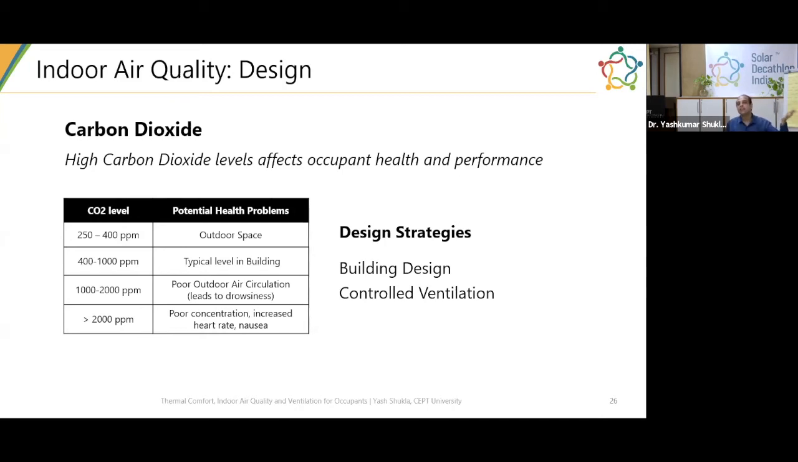This is the ventilation rate I need to maintain 600, 700, 800 or below 1000 ppm inside the building.